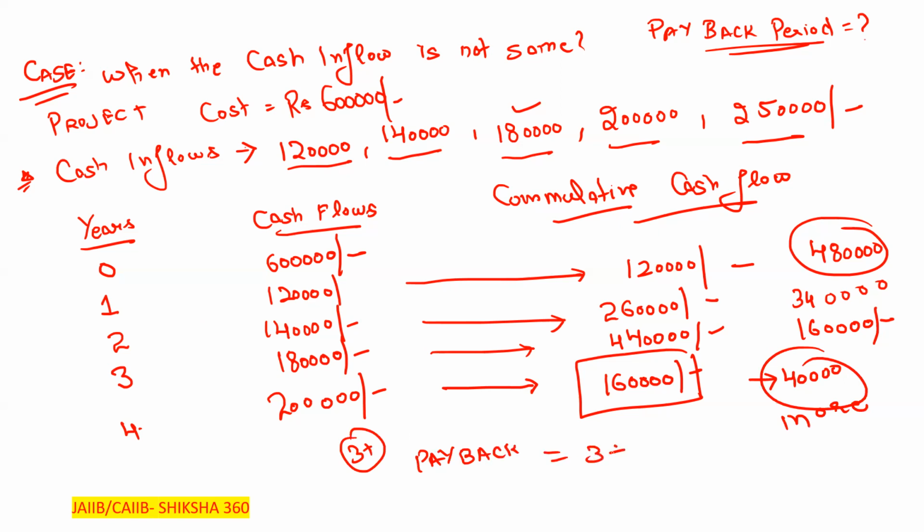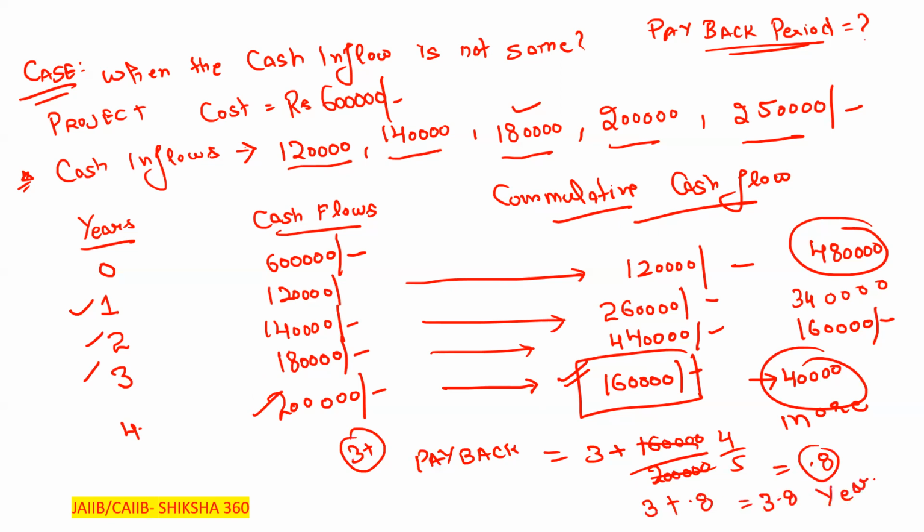So 3 years are completed: 1, 2, 3. In the fourth year, how much will we require? 1,60,000. So write it here, out of the total, which is 2 lakh. That is 4/5, which is 0.8. So 3 plus 0.8, we can say that 3.8 years we will require to get our cash back. Whatever amount we invested, within how much duration will we get it back? It is 3.8 years.